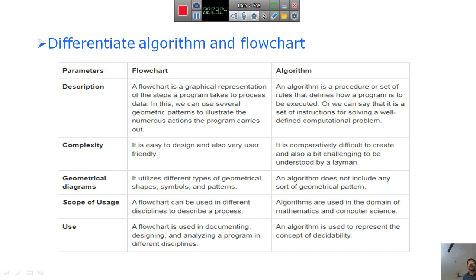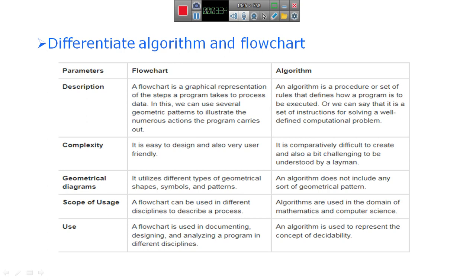It means a program that can be understandable by the computer, the computer languages. So to write a program in a computer language, before that we have to write an algorithm.